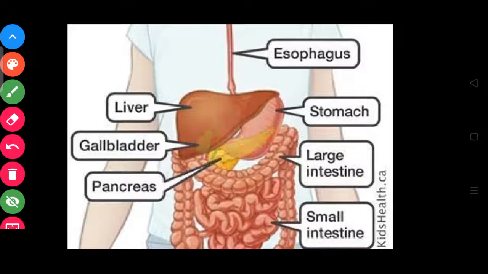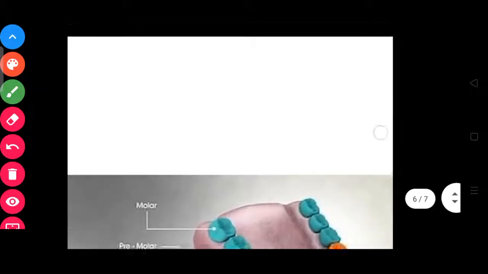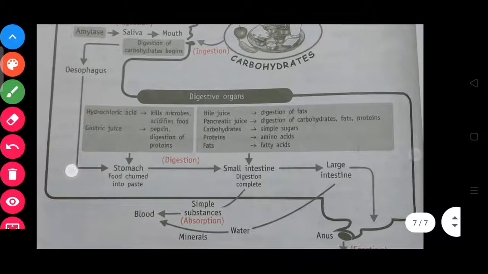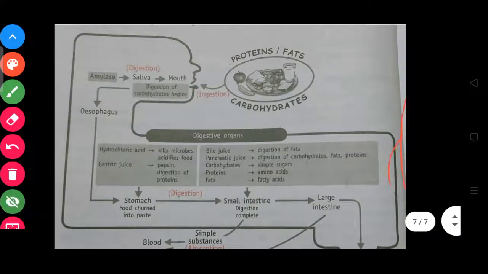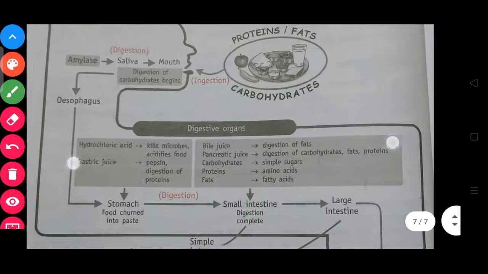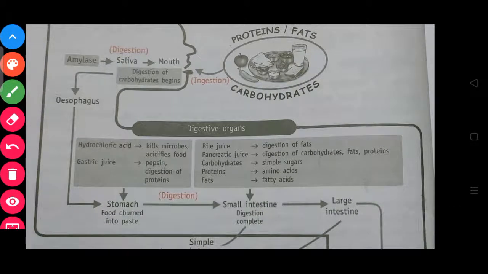Okay, so let's go back to the previous slide here. Then after the food enters the small intestine, there are bile juice and pancreatic juice present here.